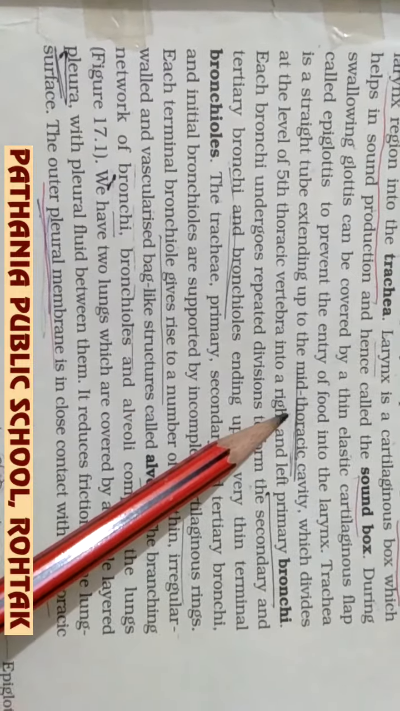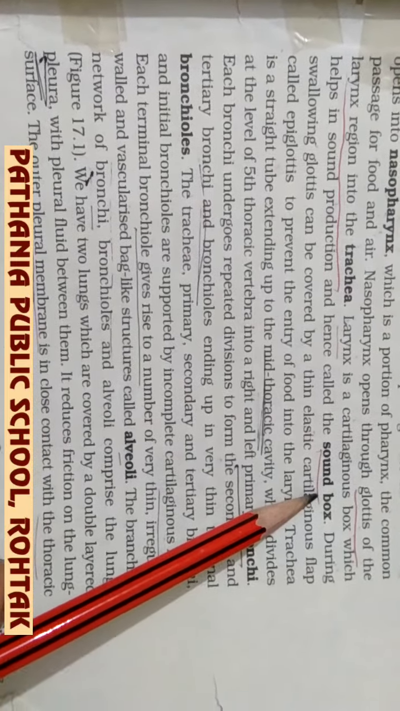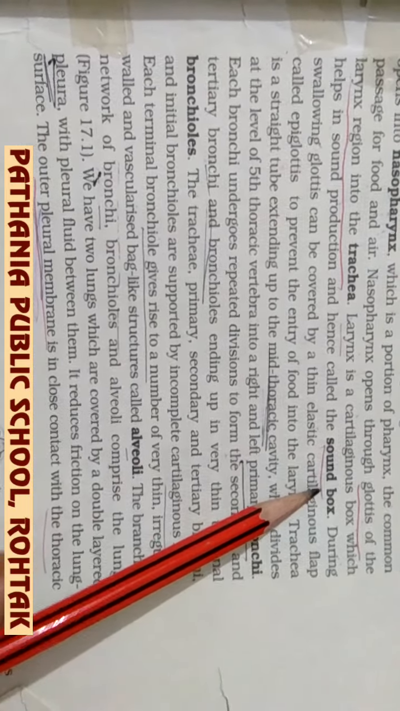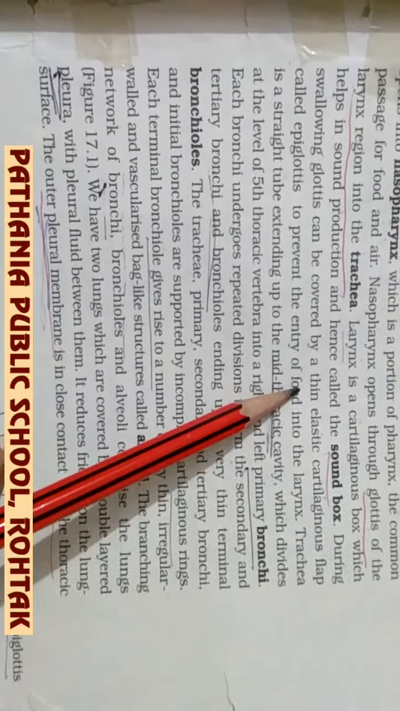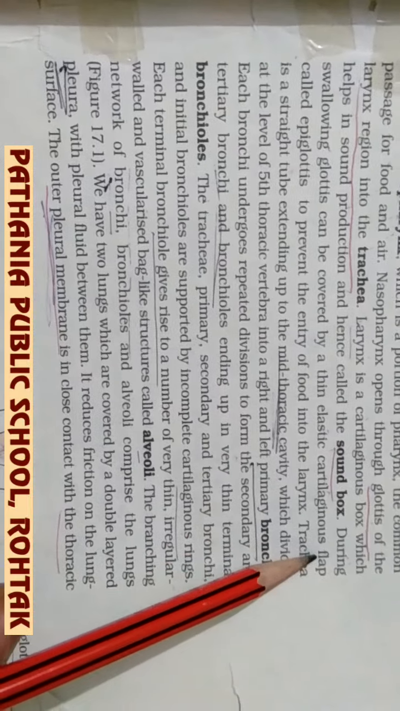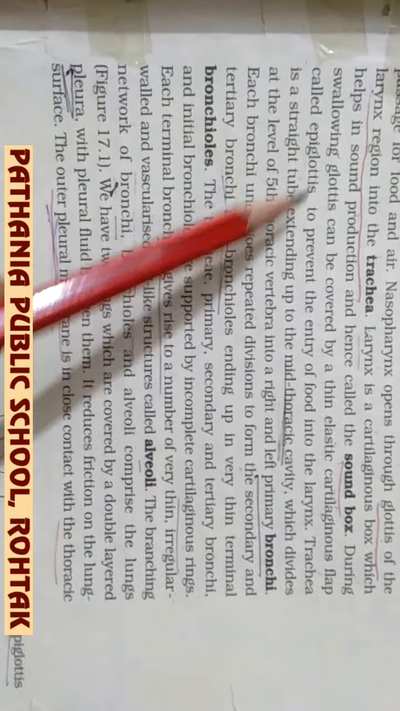So here it is written that the larynx is a sound box which helps in the production of sound, and when we are swallowing food, the trachea is covered by a cartilaginous flap which is called the epiglottis.